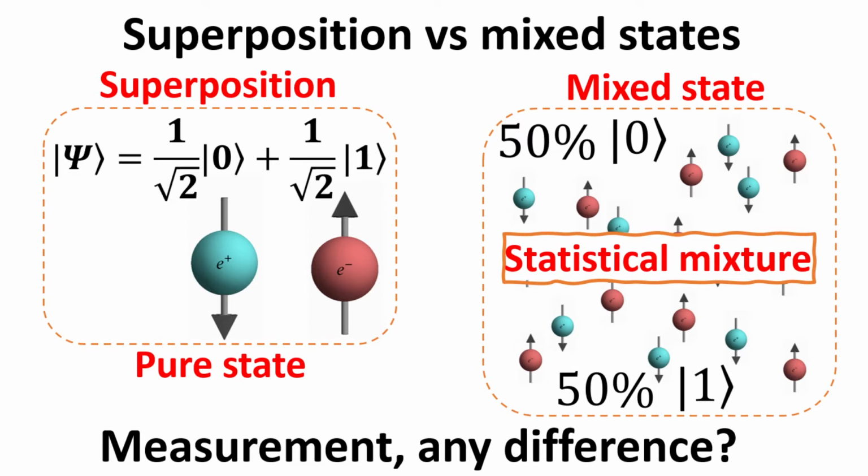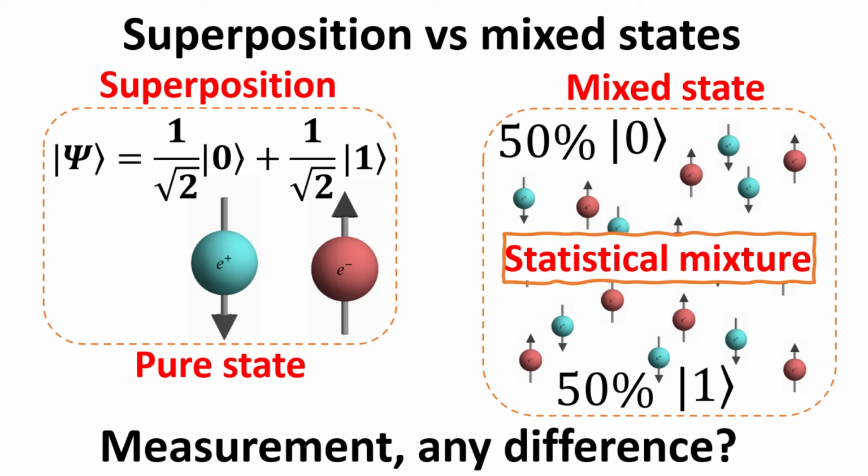Is there a difference between a state function which consists of a superposition of the up and down spin with equal amplitudes, and a statistical mixture of up and down spin states? In the previous video, we showed that these two states are represented differently in terms of their density matrix.